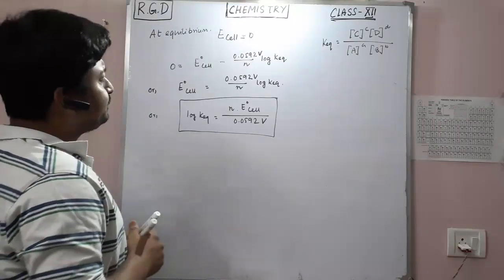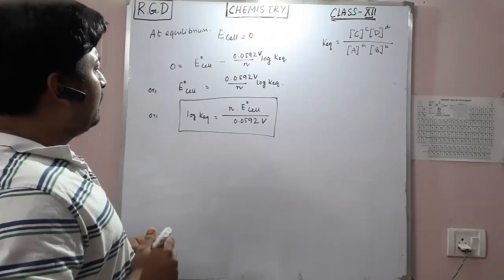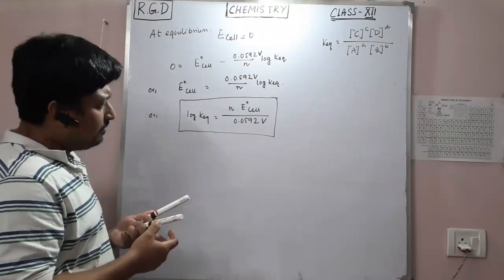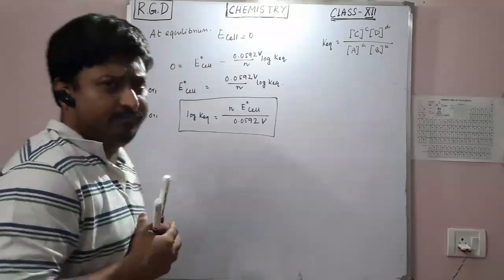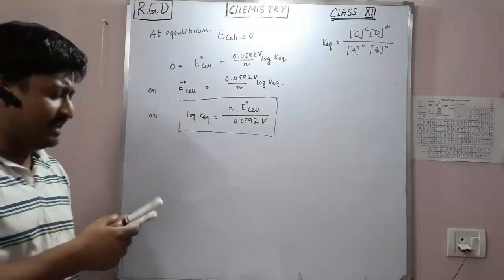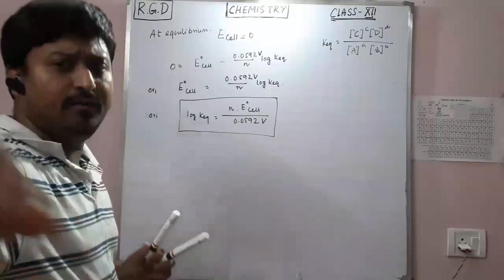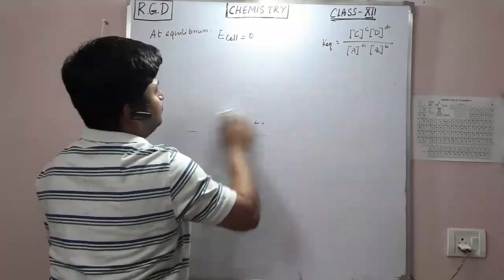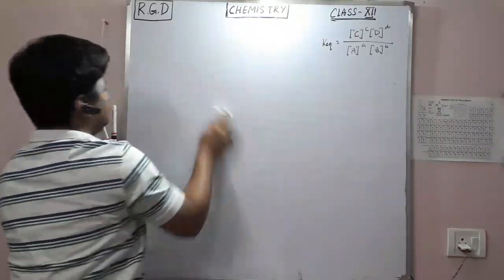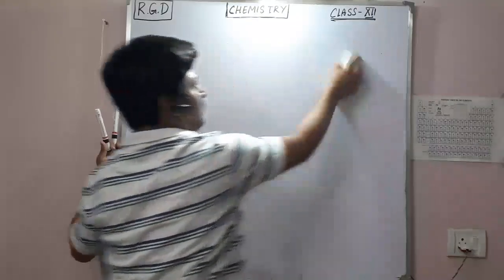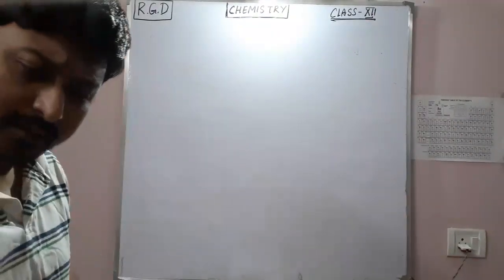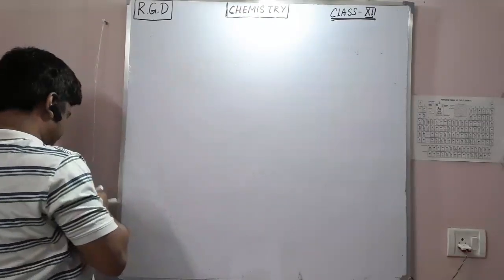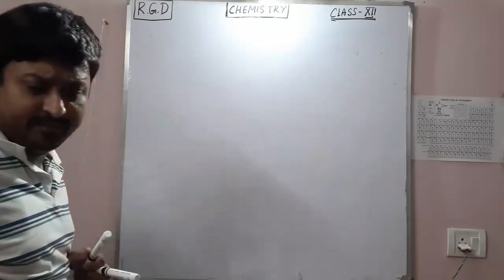Now, let's think about a standard problem. Let's write the problem first. Let's say you have this reaction. Let me change the color.